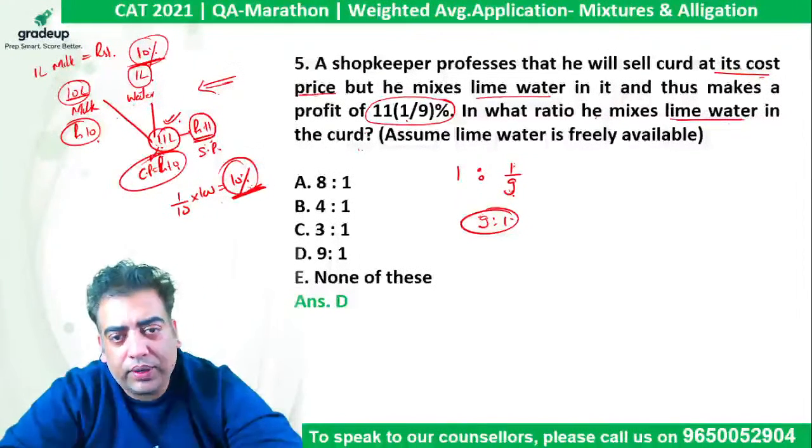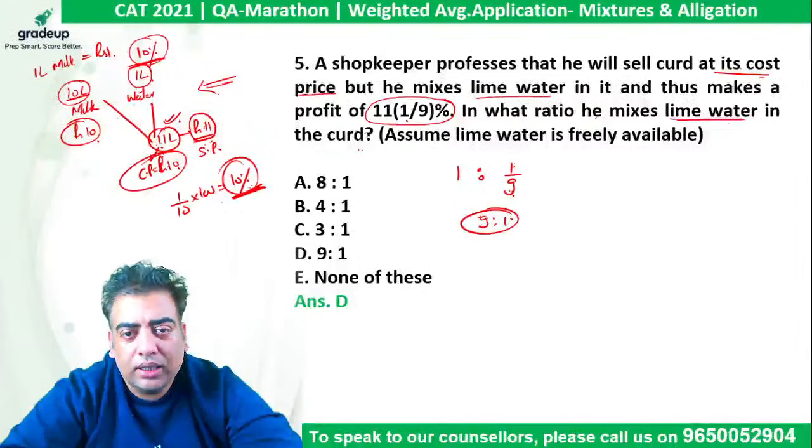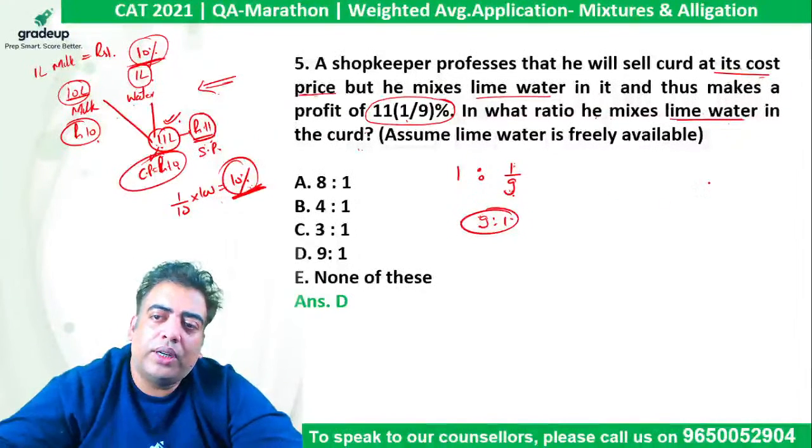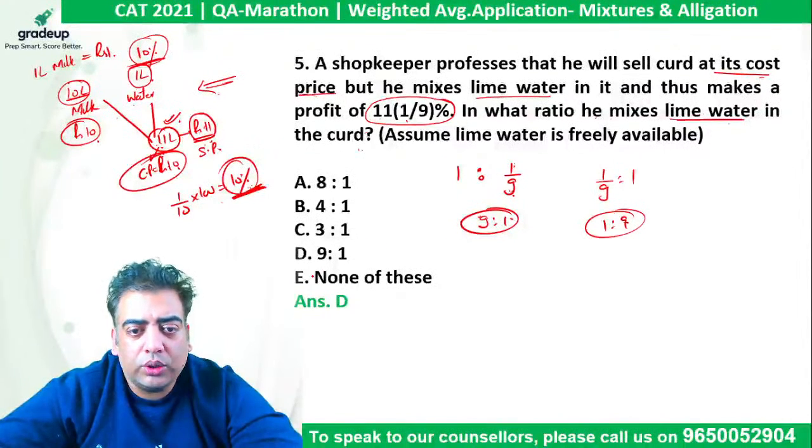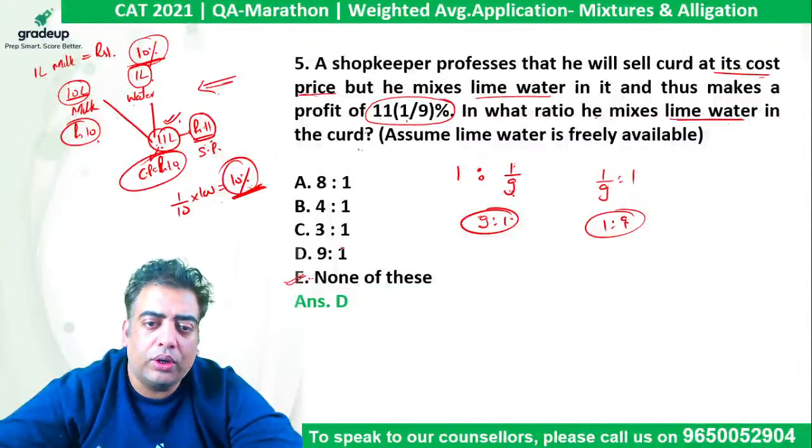Right, so in what ratio he mixes lime water in curd? So lime water को curd में किस रेशो में मिक्स किया जा रहा है? So that will be 1/9:1, which is 1:9. So the correct answer option will be E, not D.